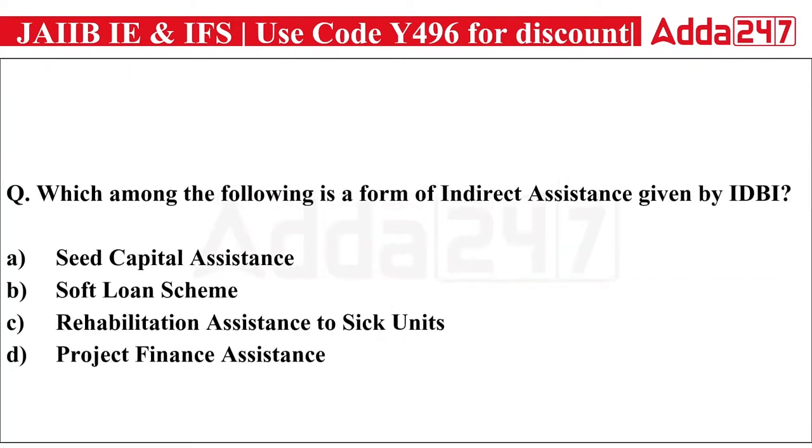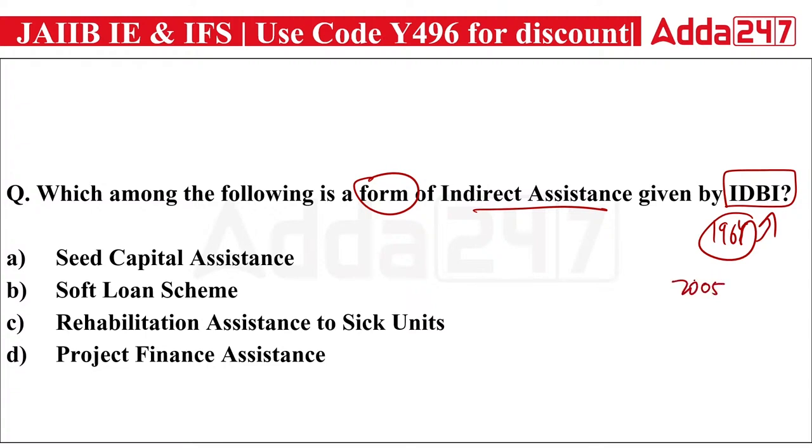Okay, next question. Which among the following is a form of indirect assistance given by IDBI Bank? IDBI, Industrial Development Bank of India, used to be a development financial institution. It was established in 1964 and when it was established it was a Development Financial Institution. In 2005 it was converted into a commercial bank, but it was a public sector bank. In 2009 it is still a commercial bank but now it became a private sector bank. That's how the restructuring of IDBI happened.